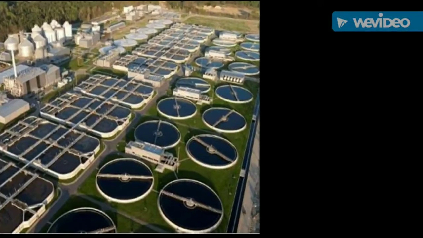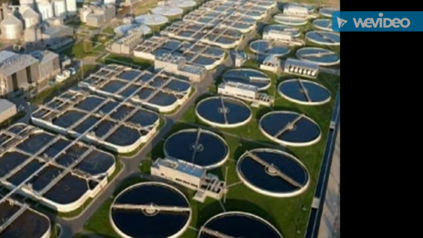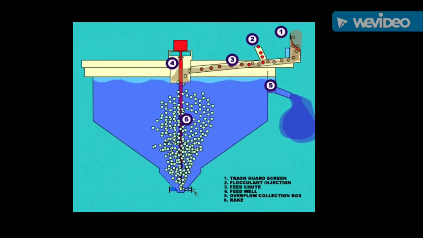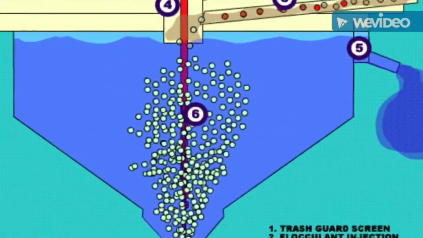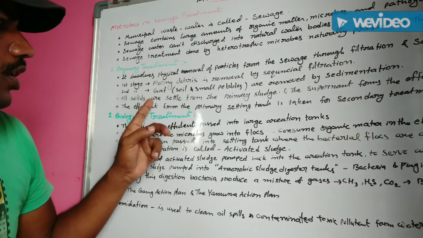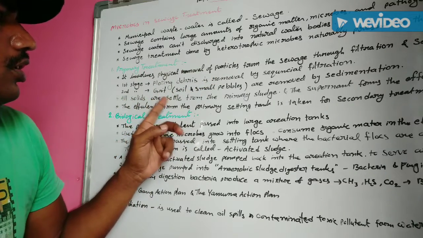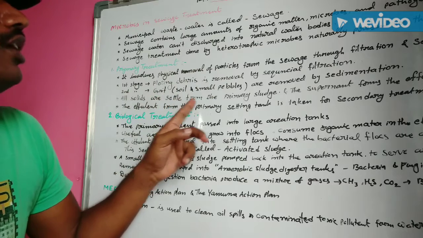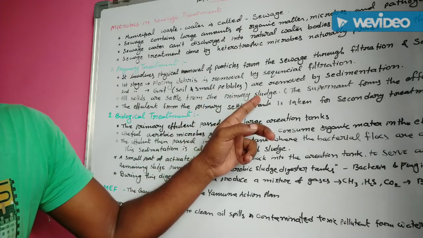Understand? In the sedimentation process, all soil and solid particles settle out as the primary sludge.